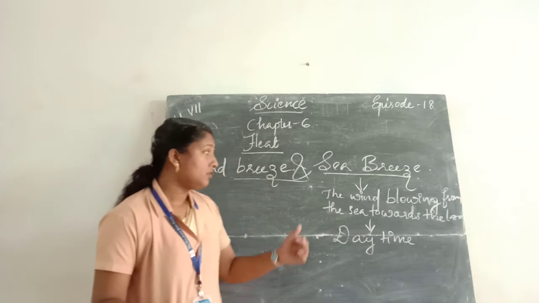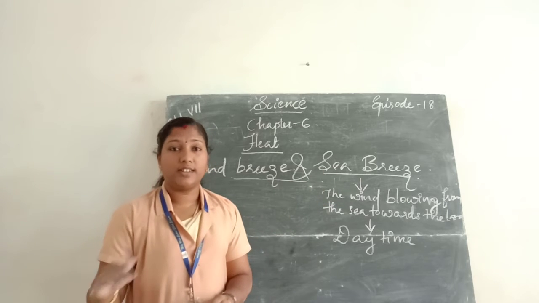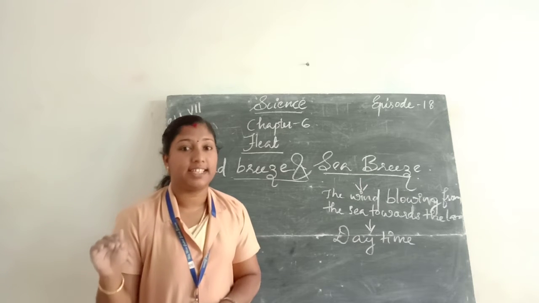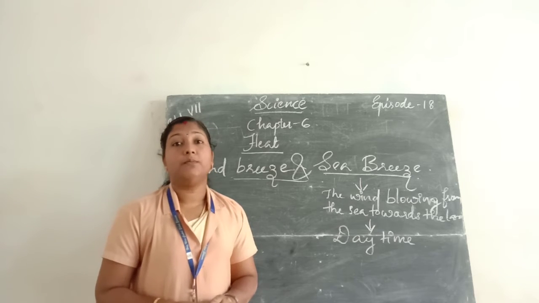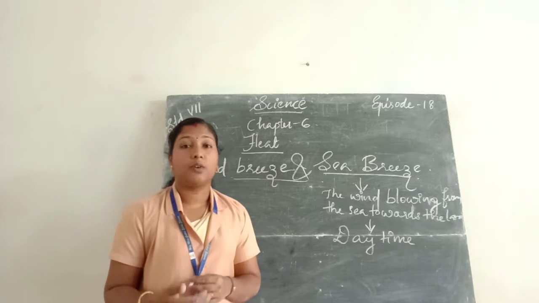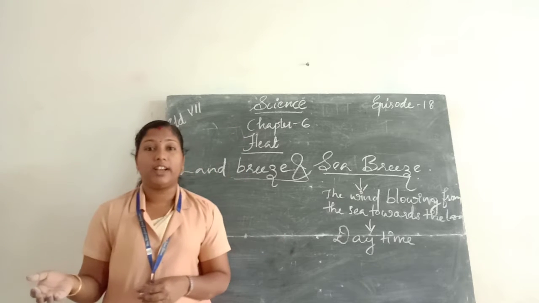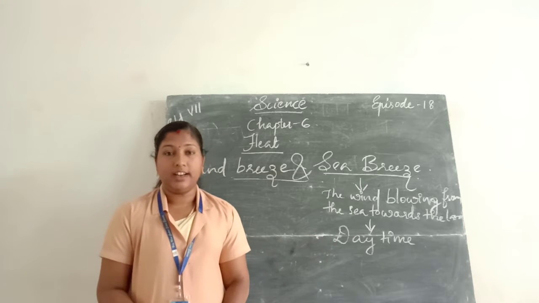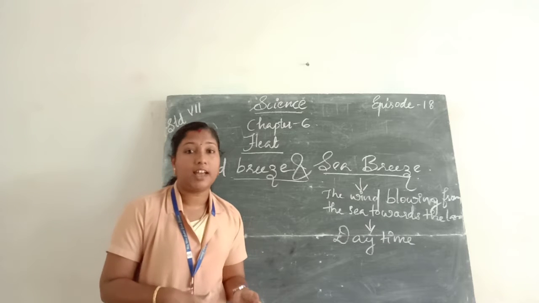Once again, what do you mean by sea breeze? The sea breeze is the wind blowing from the sea towards the land. The sea breeze takes place during daytime. During daytime, the land near the coastal areas gets heated due to the radiation coming from the sun. Then the sea also gets heated. However, it takes more time to get heated than the land.